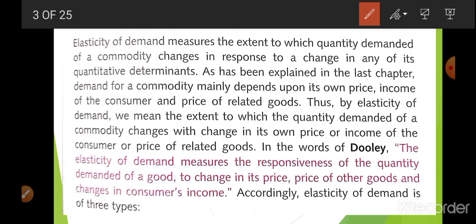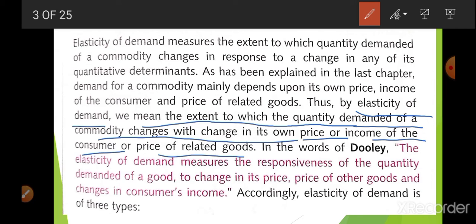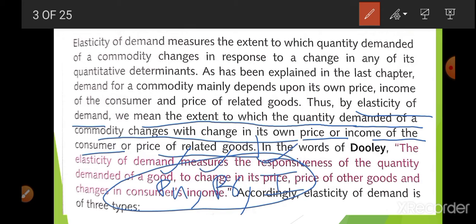Now, by elasticity of demand, we mean the extent to which the quantity of a commodity changes with the change in own price, or income of the consumer, or price of related good. That is, elasticity of demand is related to change in quantity demanded due to the change in its own price, or price of related good, or income. So if there is a change in any of them, whatever impact there is on the demand of X good is the subject matter of elasticity of demand.